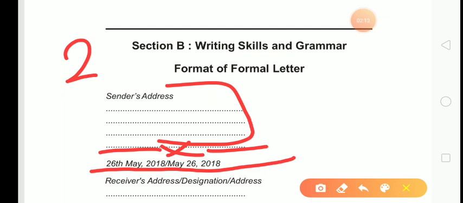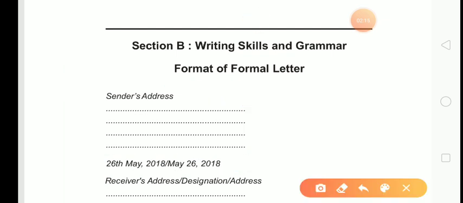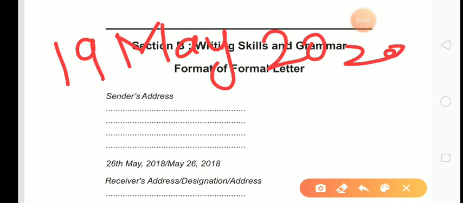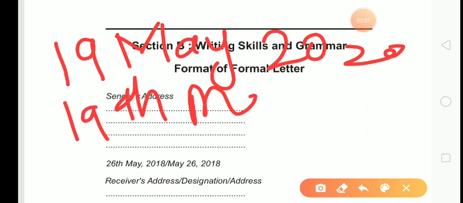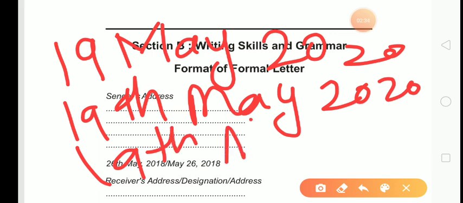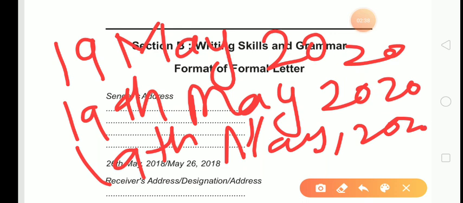So you can write 19 May 2020, or 19th May 2020, or 19th May, 2020. All formats are correct.